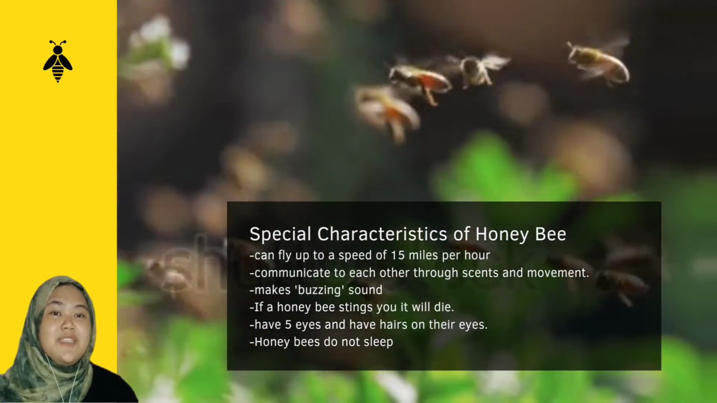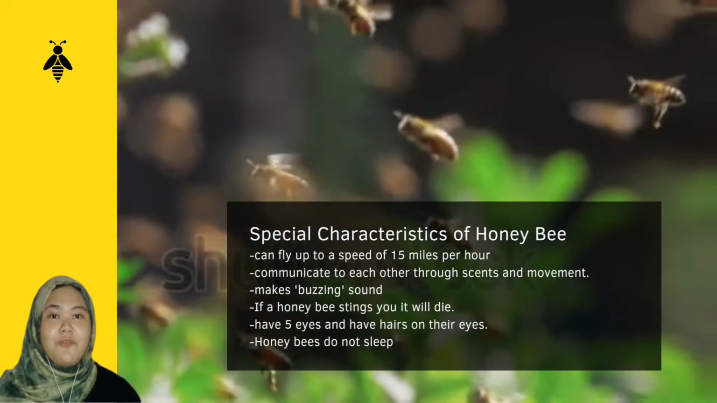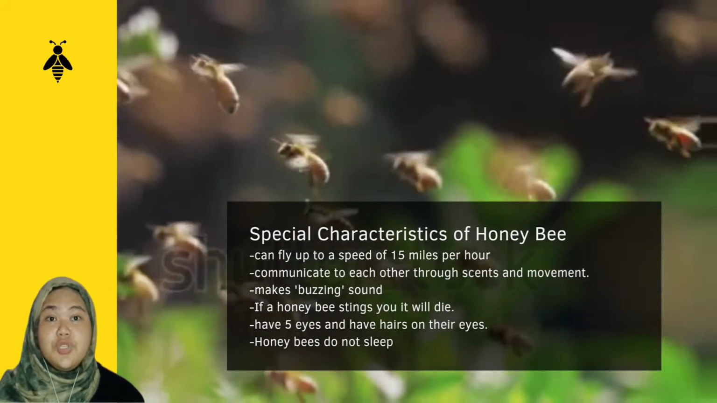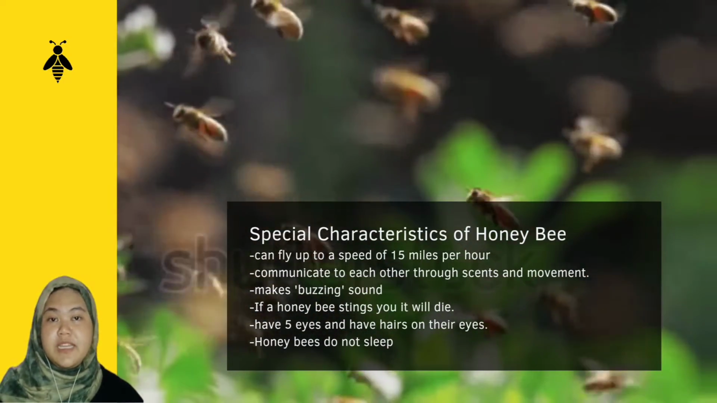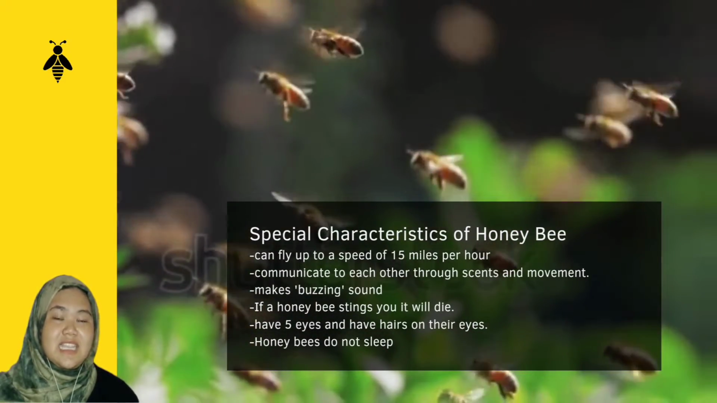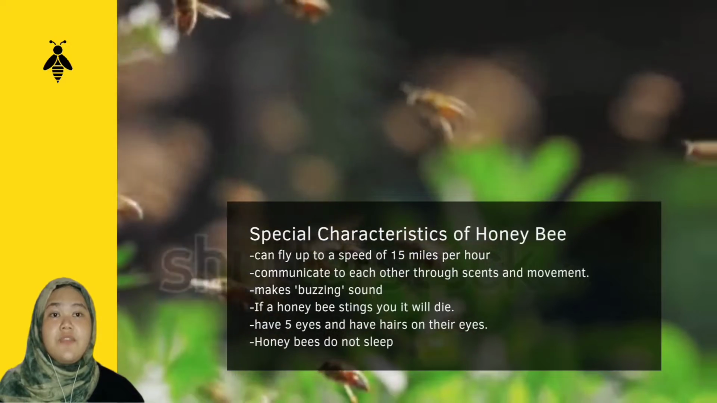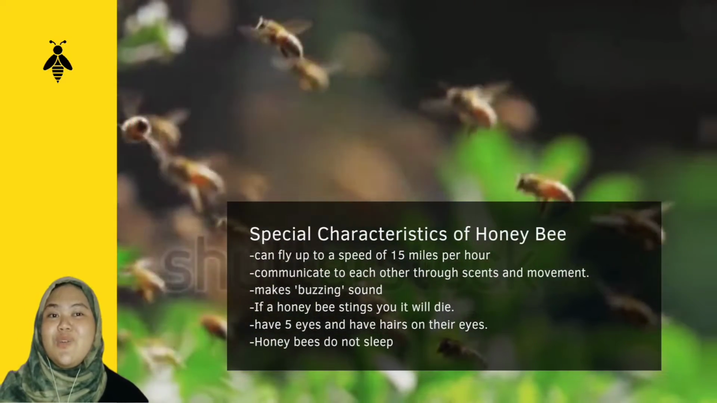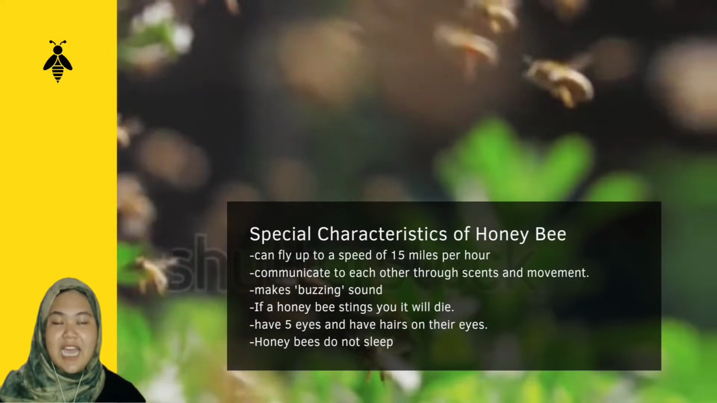First of all, honeybees can fly up to a speed of 15 miles per hour. Honeybees communicate to each other through scents and movement. Honeybees make a buzzing sound because their wings rub against each other 11,400 times per minute. If a honeybee stings you guys, it will die.